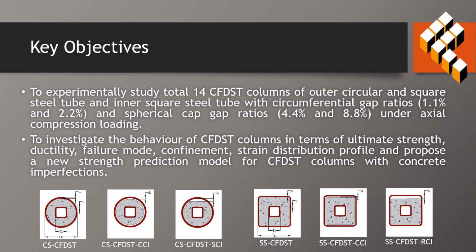square steel tube with circumferential and spherical cap-cap ratios under axial compression loading, and second, to investigate the behavior of CFDST columns in terms of ultimate strength, ductility, failure modes, confinement, strain distribution profile along the length, and to propose a new strength prediction model for CFDST columns with concrete imperfection.